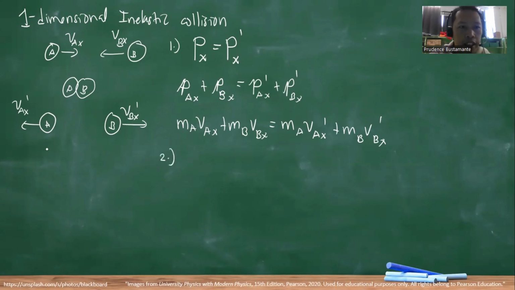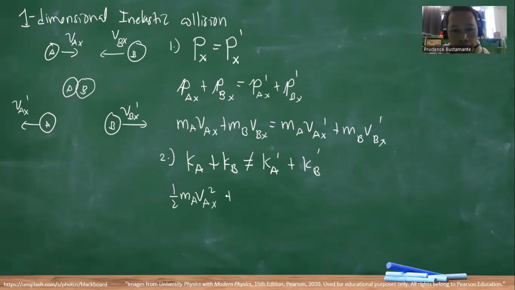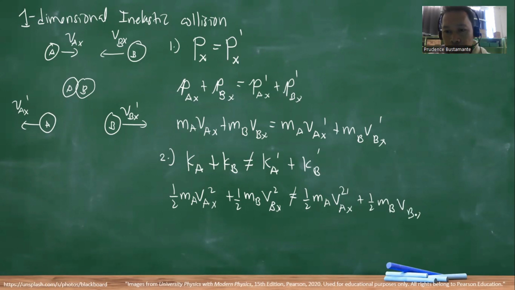However, if you look at the kinetic energy, we have here the initial kinetic energy of A plus the kinetic energy of B. If we add that, this is not equal to the final kinetic energy of A plus the final kinetic energy of B. So if we look at this, this is 1/2 m_A v_Ax squared plus 1/2 m_B v_Bx squared, which is not equal to 1/2 m_A v_Ax prime squared plus 1/2 m_B v_Bx prime squared.